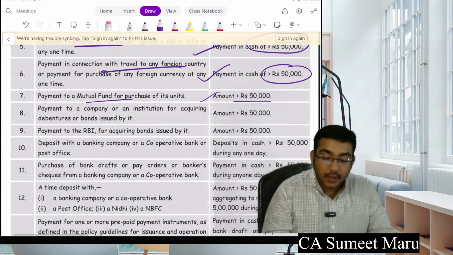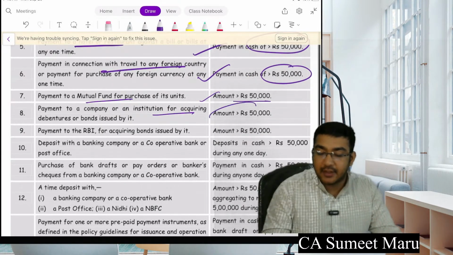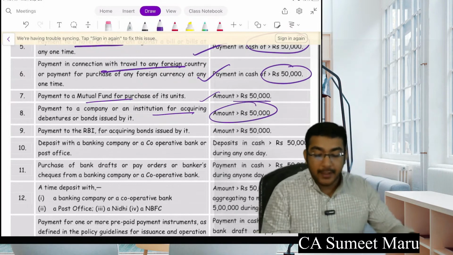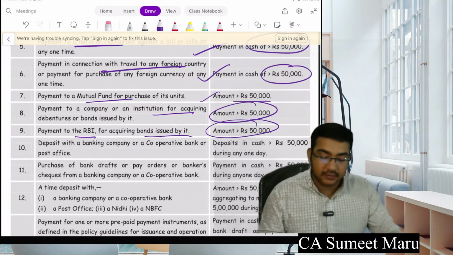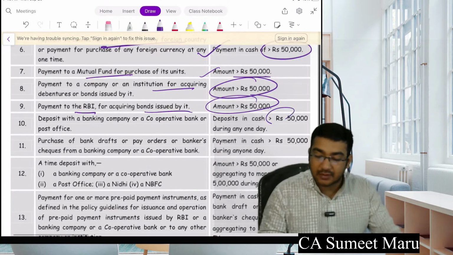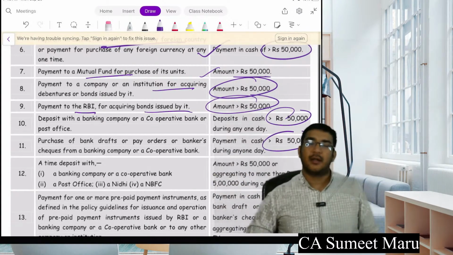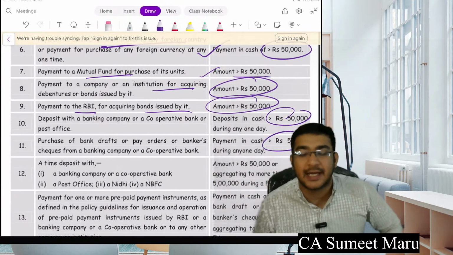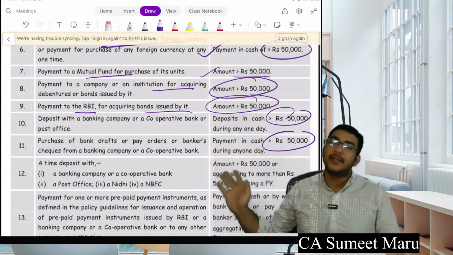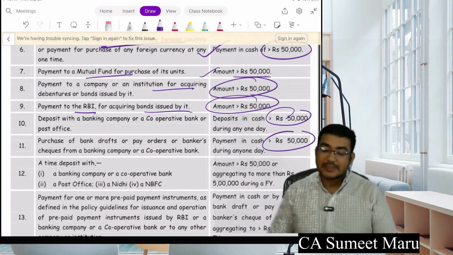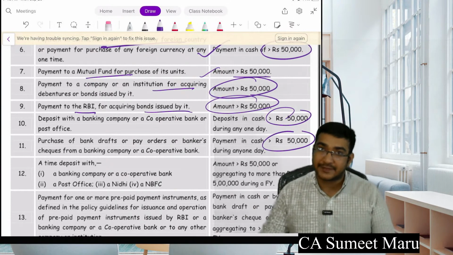Okay. Payment to a company or institution acquiring above 50,000. Payment to RBI for bonds above 50,000. Payment to bank above 50,000. So you can see, to remember all these limits separately, it's a huge task, even I know. So you can just remember, generally all limits are 50,000. For specific certain things, the limit goes above 50,000.